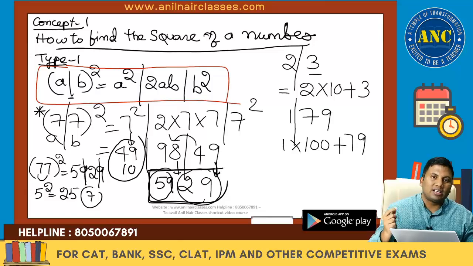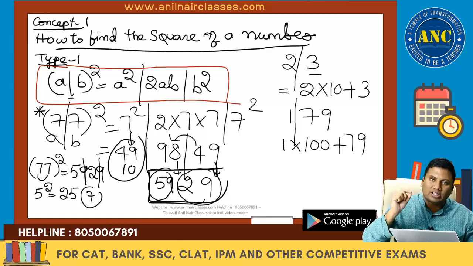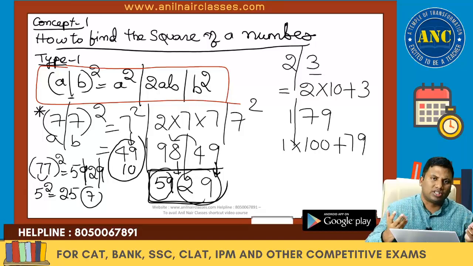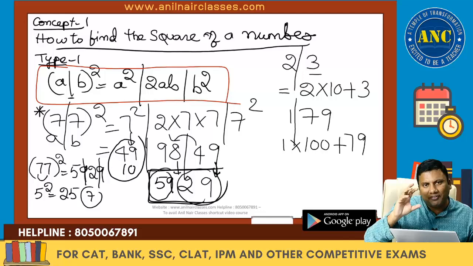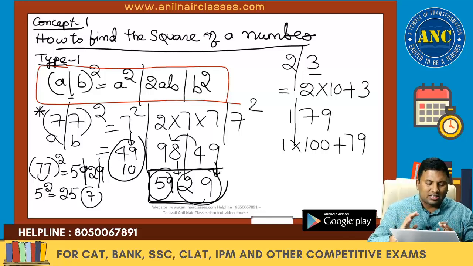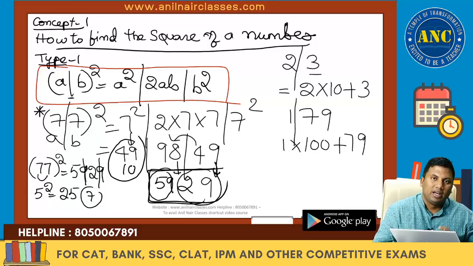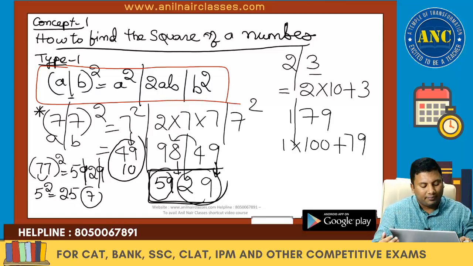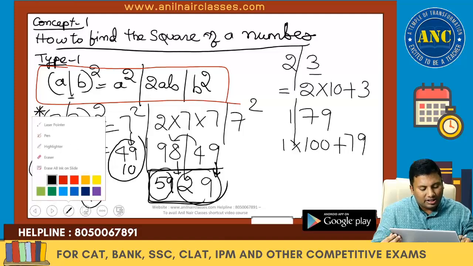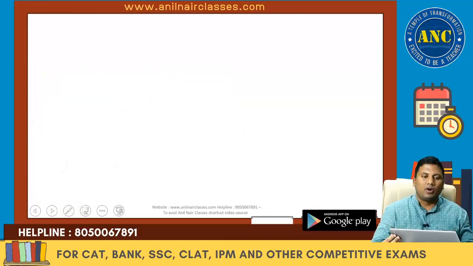At the end of the class, like I taught in the morning, understand the concept and create your own questions. After understanding the concept, after some time, you will not have a fear when you look at a new question. 77 square is 5929. A few doubts will come into your mind: Anil sir, what will happen if it is a 3-digit number? What will happen if it is a 4-digit number? All that we will discuss one by one. We will do one more example, then go to a 3-digit number.